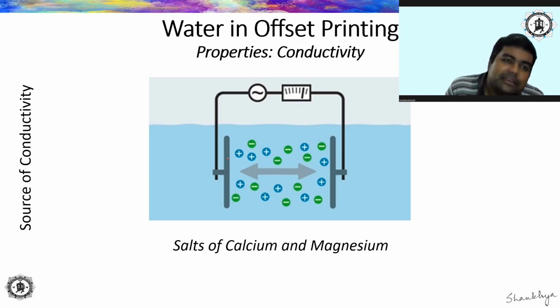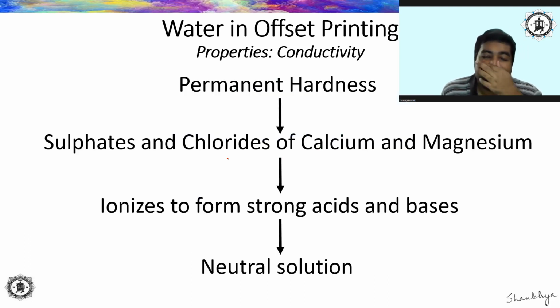That is why TDS is an indication of conductivity only, right? TDS is an indication of another factor also, which, as I told, is the hardness of water. That is another issue. But when we are talking about conductivity, we must understand that it is going to have some impact on the print production process, especially the nature of the emulsion that is formed between water, that is the dampening solution, and your offset ink.